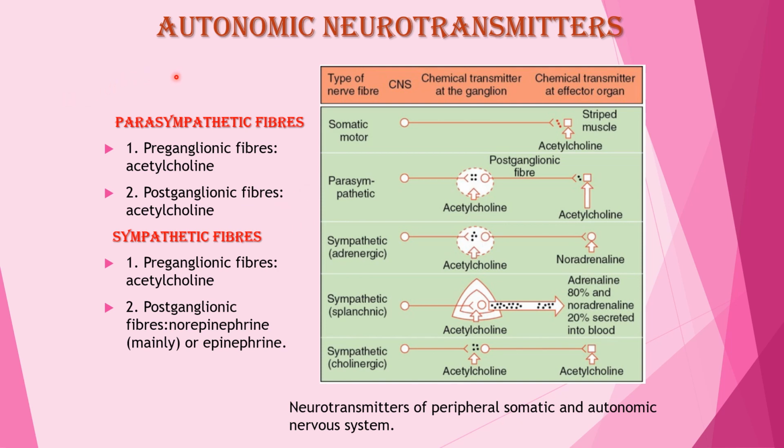Then autonomic neurotransmitters. Parasympathetic fibers include preganglionic fibers that release acetylcholine and postganglionic fibers that release acetylcholine. Sympathetic fibers include preganglionic fibers that release acetylcholine and postganglionic fibers that release mainly norepinephrine, or epinephrine also.